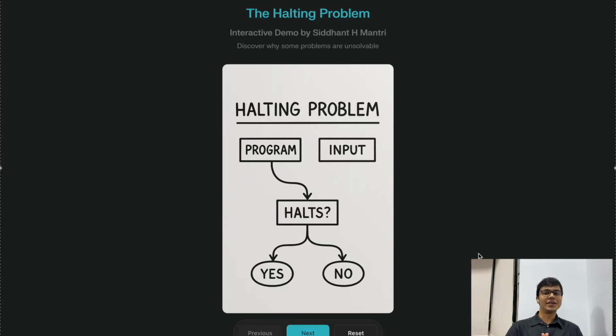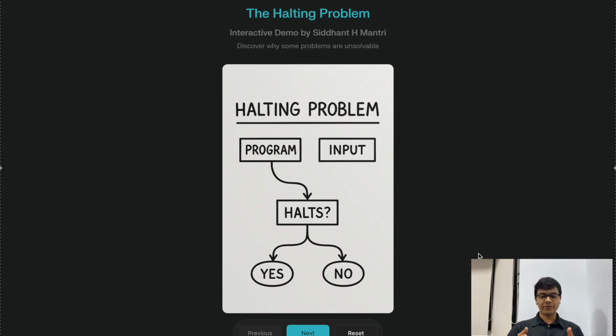Hi everyone, I'm Siddhant and today I'll be explaining one of the most mind-bending problems of computer science, the halting problem. So this isn't just another theoretical problem, it shows the fundamental limitations of every single program that has ever been written, including the ones that you use in your daily life.